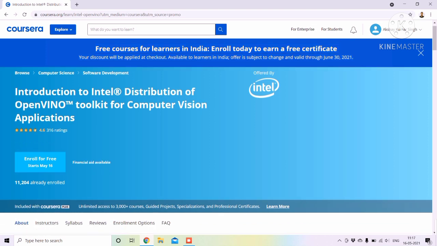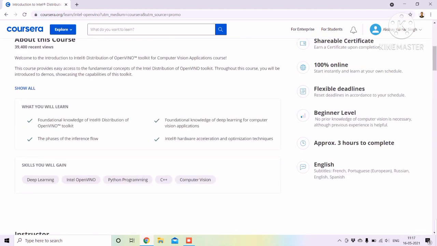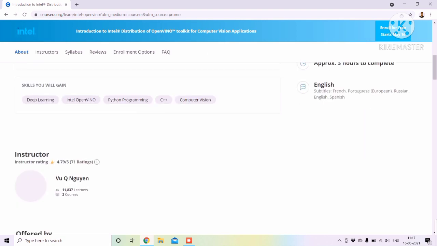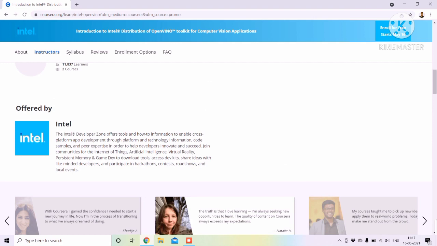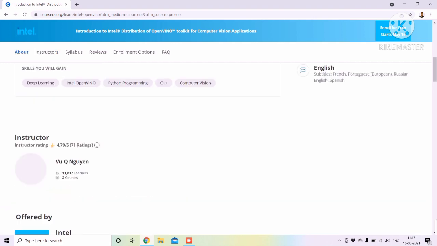And now you can see here about the course, this is a flexible deadline and also a beginner level course, and only 3 hours needed to complete, which means you can complete it in only 1 hour. Also the skills you are going to gain here are deep learning, Intel OpenVINO, Python programming, C++, computer vision. And you can see here the instructor and offered by Intel, who is the best, who manufactures chips for computers. And here it is about the course.